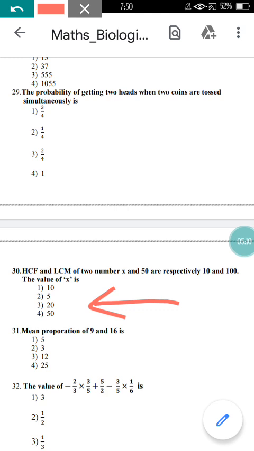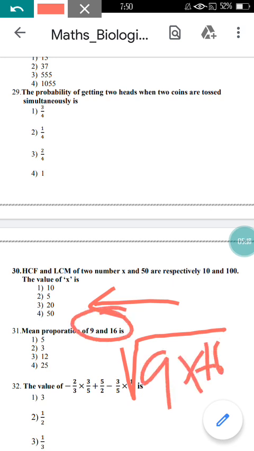Mean proportion of 9 and 16. Mean proportion means you just need to find the square root of the product, that is 9 into 16. Here you are going to find 144, right? As you know, the root of 144 is nothing but 12. So option 3 here is the correct option.